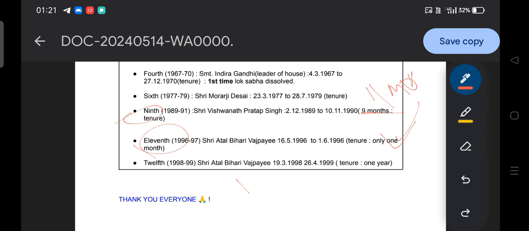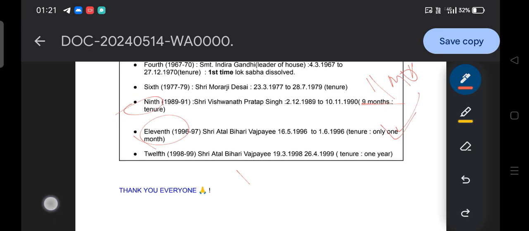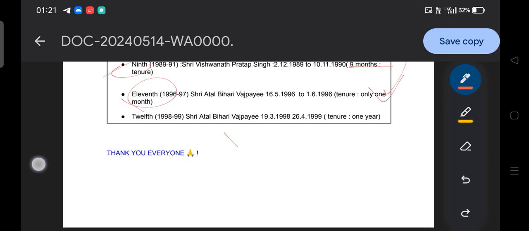I don't know why they make such mistakes, but you should always trust the authentic source. Guys, you can also go and search different things on Google. This is my small request to all of you: please trust authentic sources only, then you will be able to crack this examination, because there are a lot of loopholes in the SSB we found.